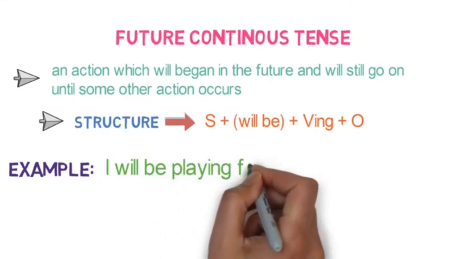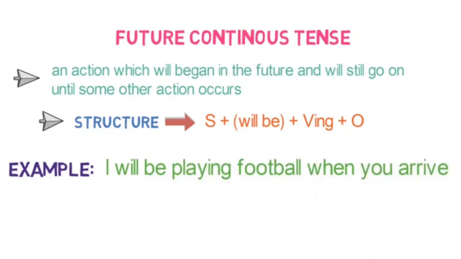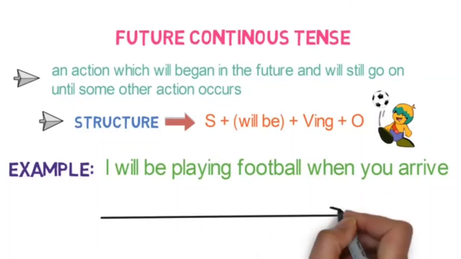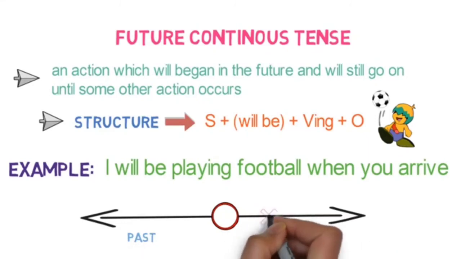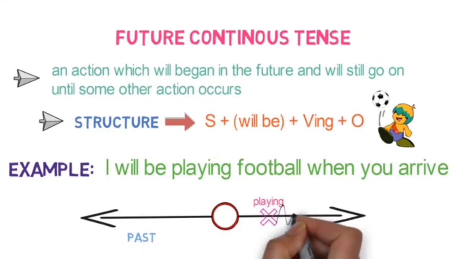For the example here, I will be playing football when you arrive. Here I am predicting the future action of playing will go on until some other action happens. Look at the timeline here. My action of playing football will be on the right side, on and on until my other action, arriving, comes.